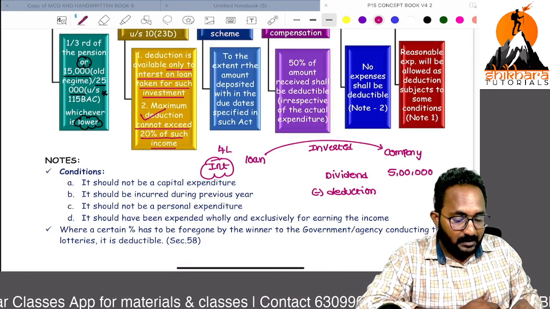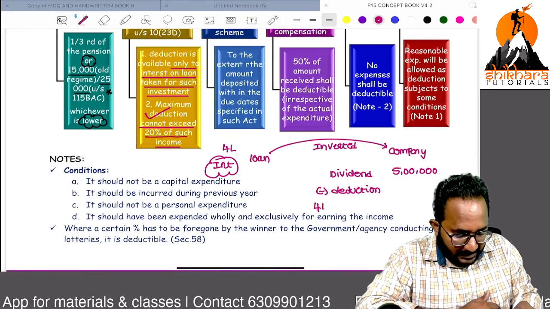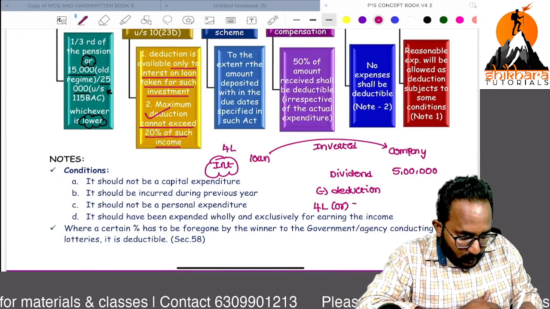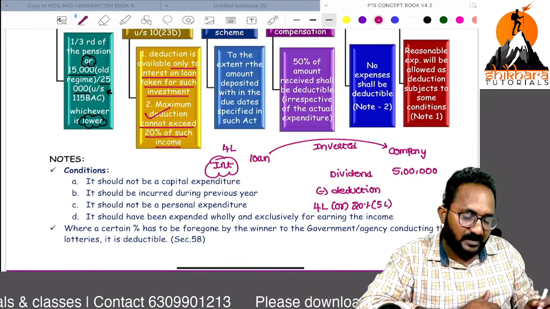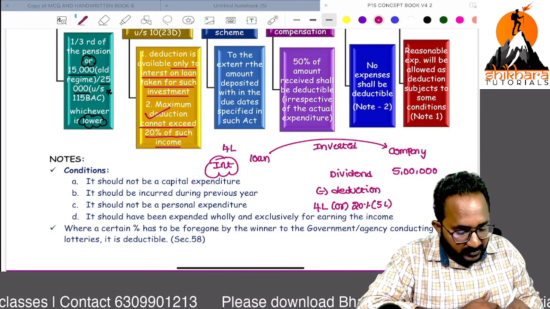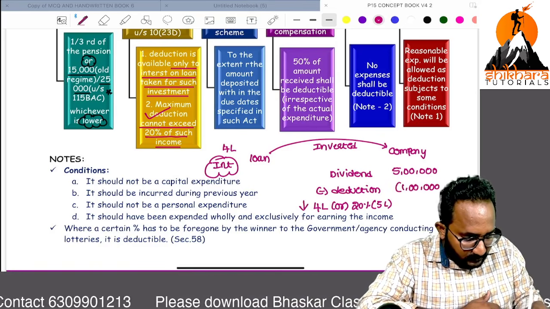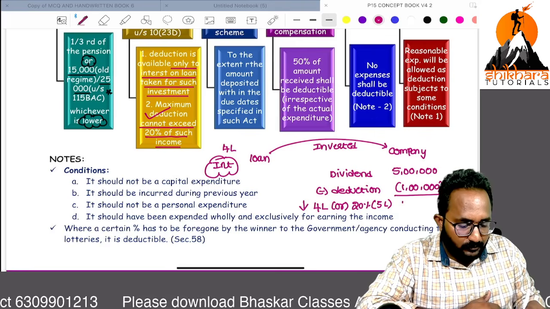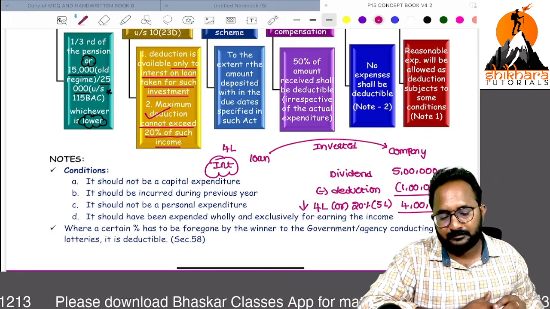That means 4 lakh actual interest, or 20 percent of such income, that is 20% of 5 lakh, I think 1 lakh. So whichever is lower, this 1 lakh only you can take as a deduction. So totally 4 lakh is taxable under income from other sources.